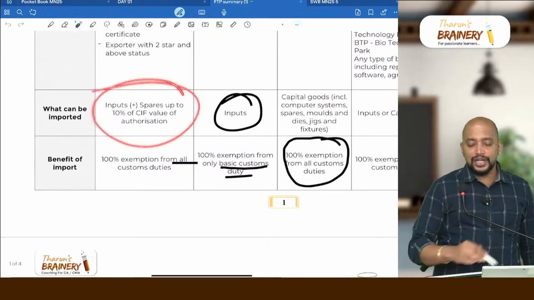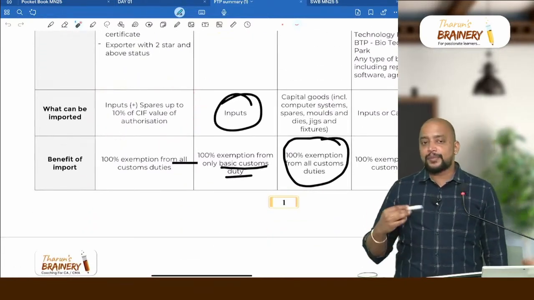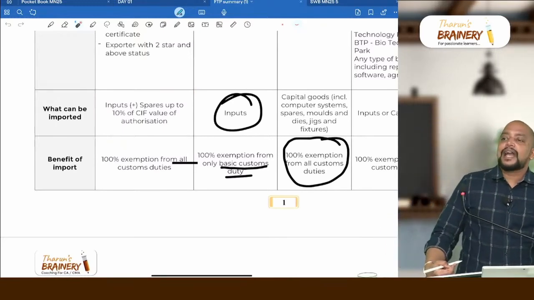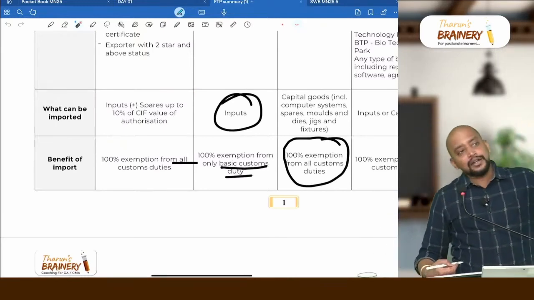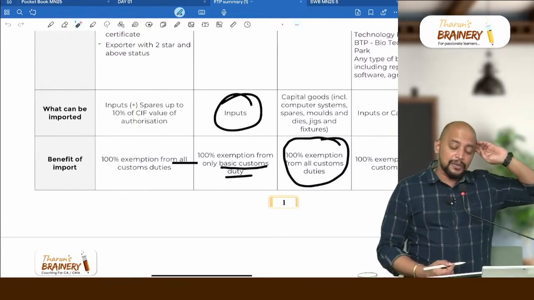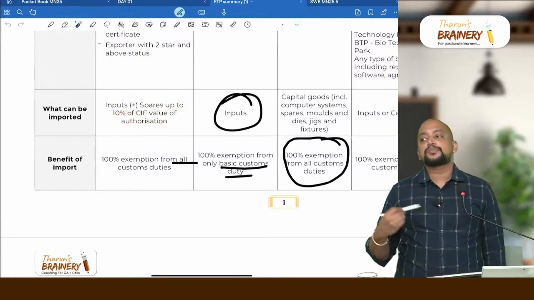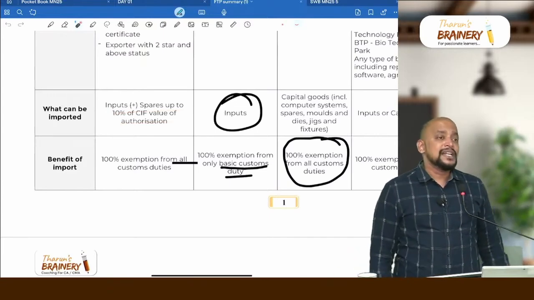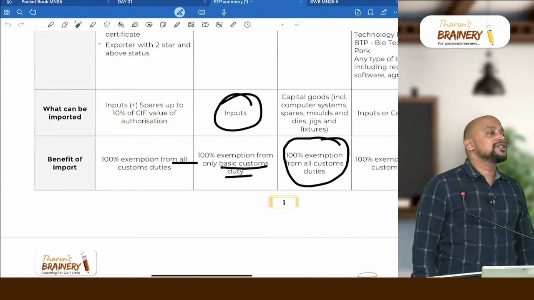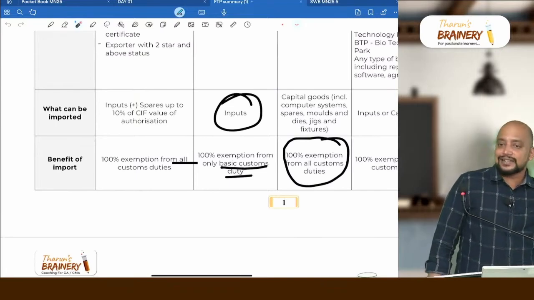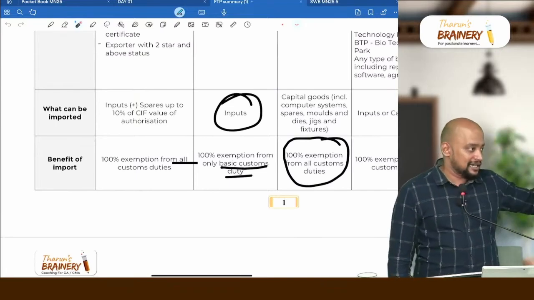What can be imported? Inputs I can import without payment of duty. Even spares. Spares are not inputs, spares are actually capital goods, but that also I can import under this scheme, but up to how much? 10% of CIF value of authorization. Suppose the authorization given is for 40 lakhs, 40 lakhs into 10%, to the extent of 4 lakhs I can import spares, and the remaining 36 lakhs I can import raw material.